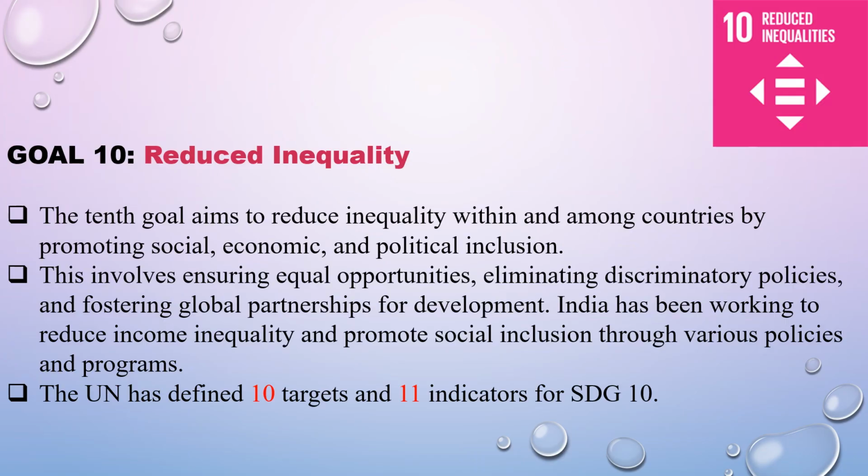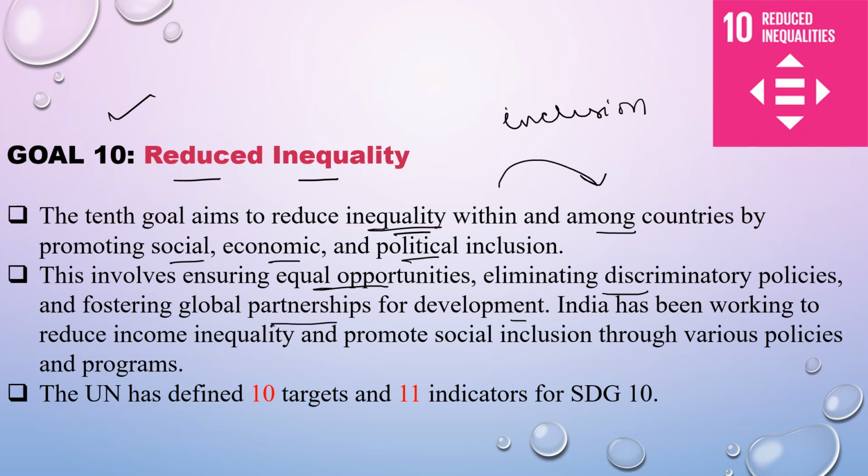Now comes the 10th goal, that is reduced inequality. Under this goal, we need to reduce inequality within and among countries by promoting social, economic, and political inclusion. That is, we need to reduce the inequalities among the countries. This involves ensuring equal opportunities, eliminating discriminatory policies, and fostering global partnerships for development. India has been working to reduce income inequality and promote social inclusion through various policies and programs. Now this has 10 targets with 11 indicators.